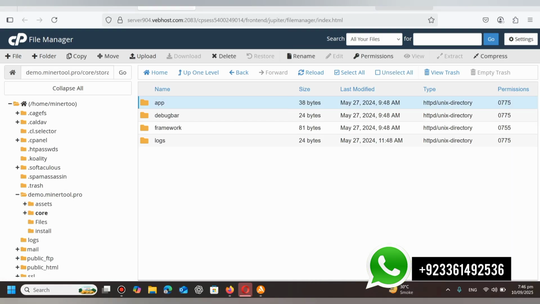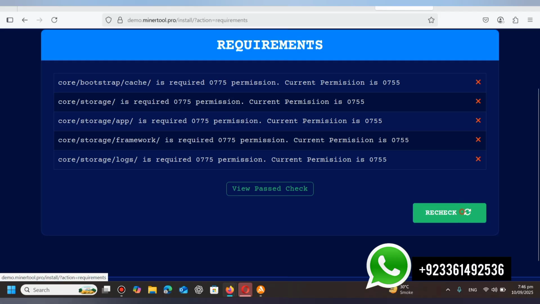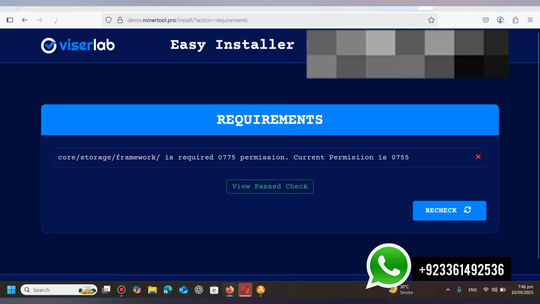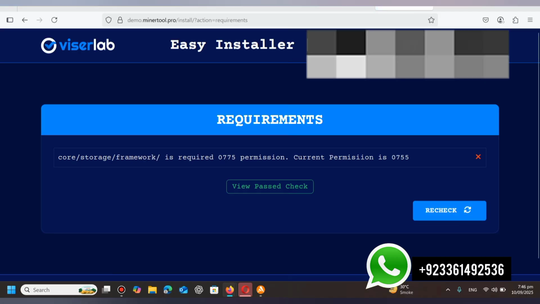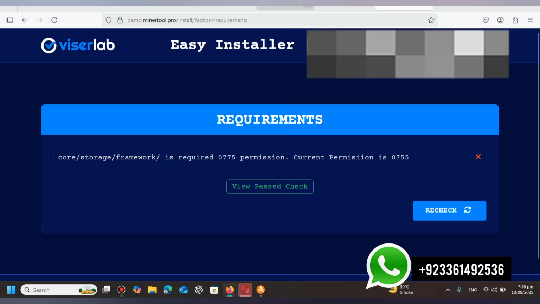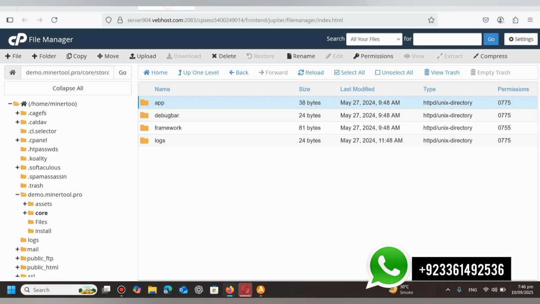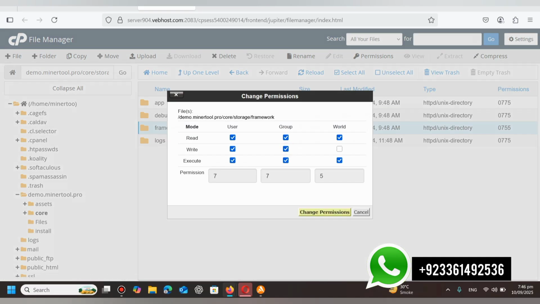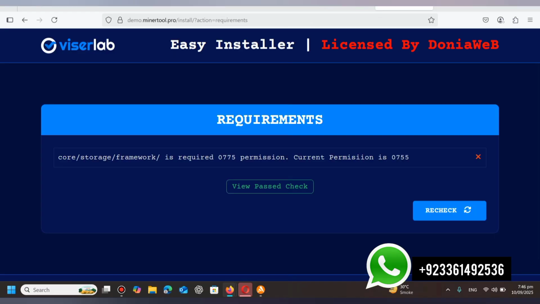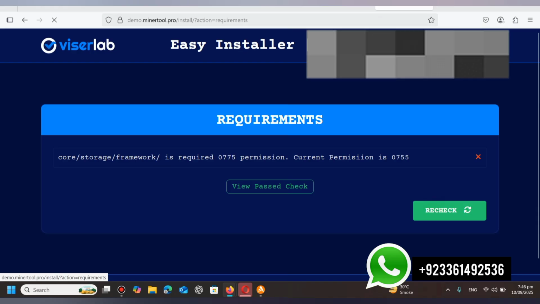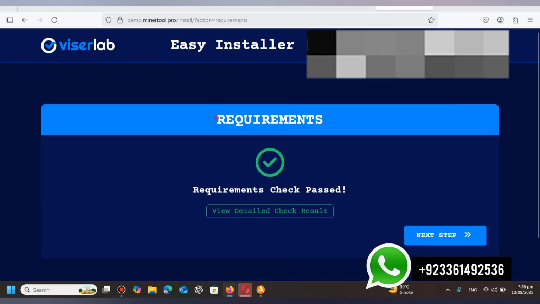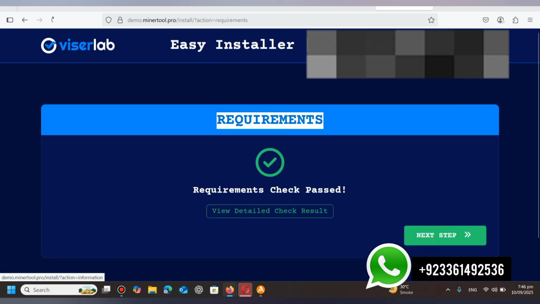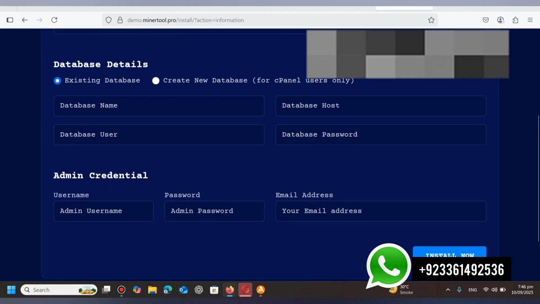So I have passed all my requirements. So go to the ViserLab installer window and check. So as you can see, our framework requirement is remaining. So I will go to the file manager again and give the permission to the framework also. So go to the installer window and recheck, and as you can see our requirements are checked and passed. So go to the next step, and this is our last step.